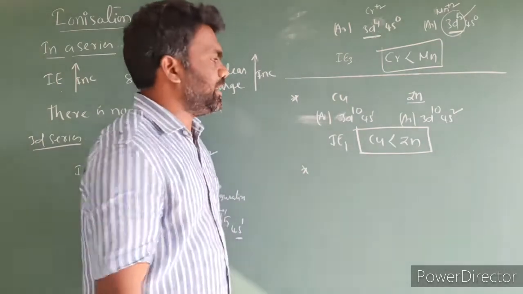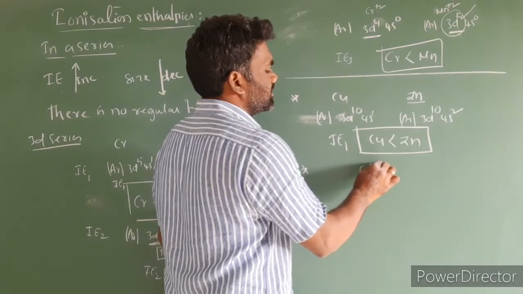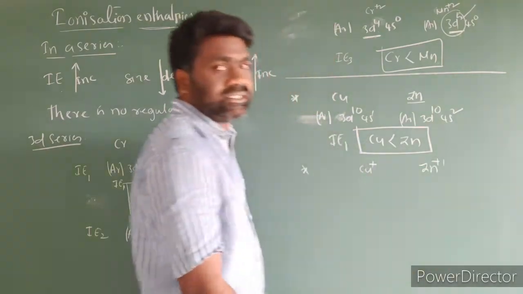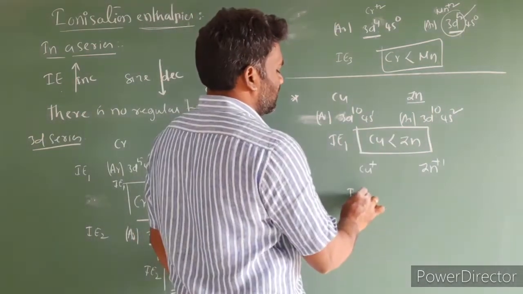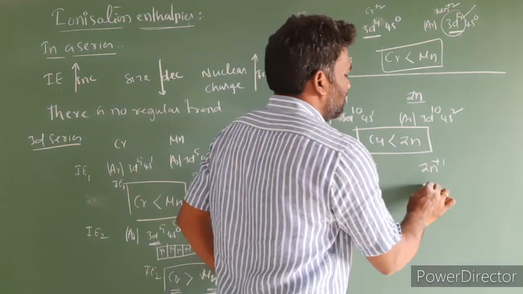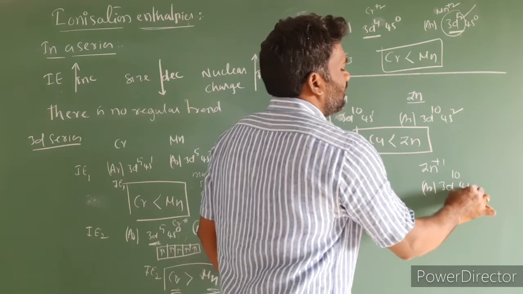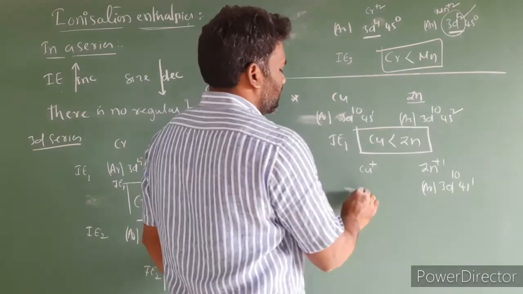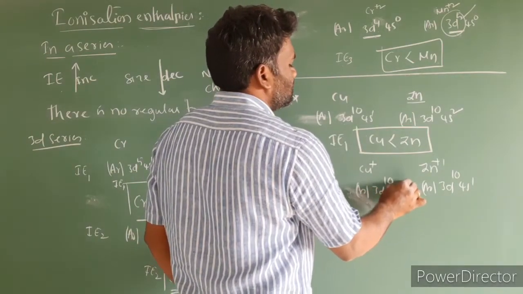Next, let us compare IE2. After removing an electron, copper becomes Cu plus and zinc becomes Zn plus. So first we have to remove the second electron, IE2. After removing an electron, the configuration of copper will become argon 3d10 4s1, and this will become argon 3d10 4s0.